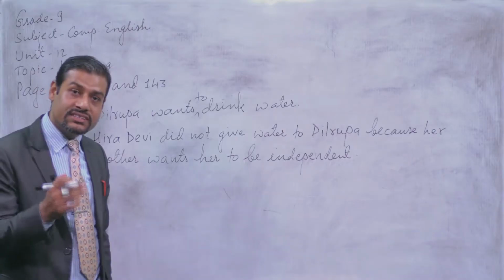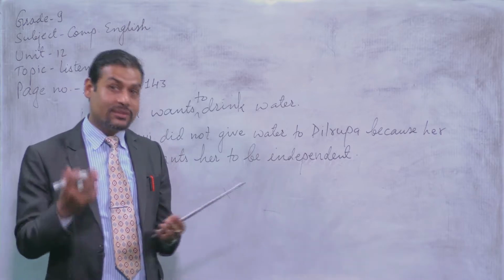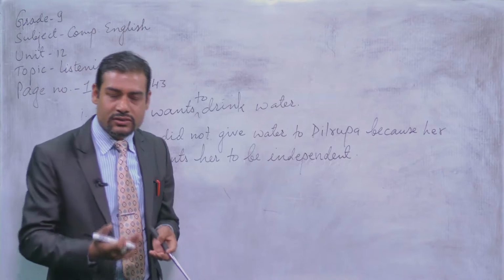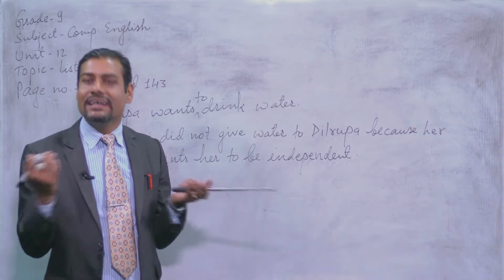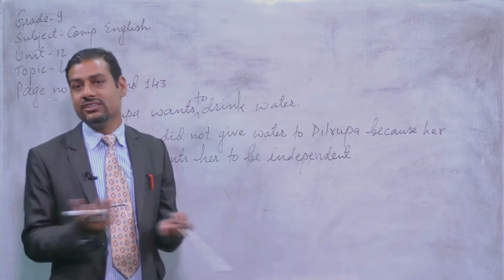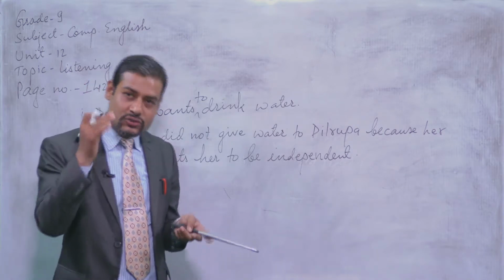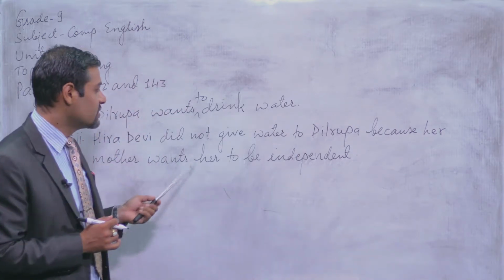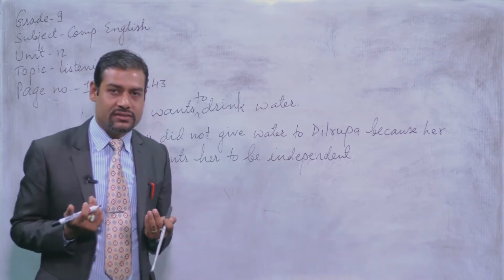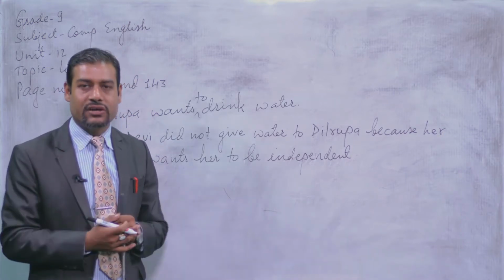Okay, so what is the reason? See, do you know it or not, my dear students? Previously, we discussed with the picture that the girl was washing the clothes herself, the boy was preparing meal himself. It means that they were performing the work independently. They did not take help of anyone else. That was the hint given to you, okay? So, here in this conversation also, the mother is encouraging her children to be independent because she wants her children to do the works themselves, okay?